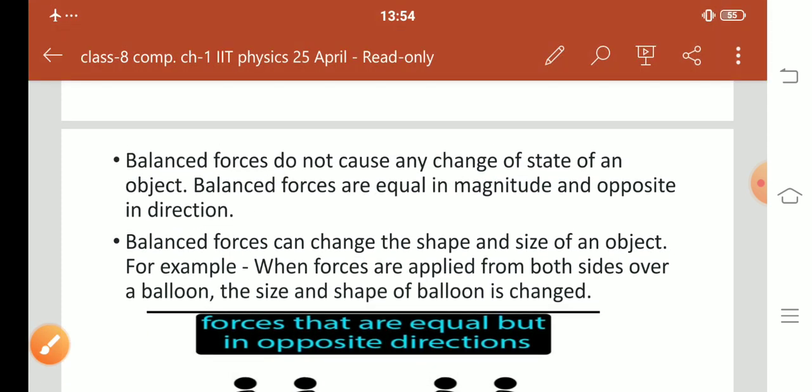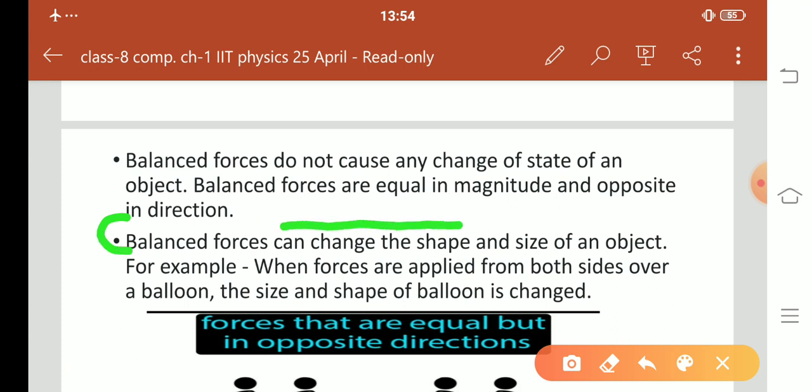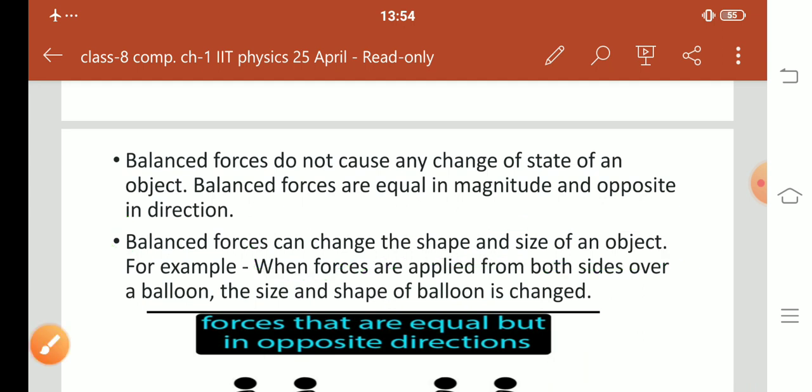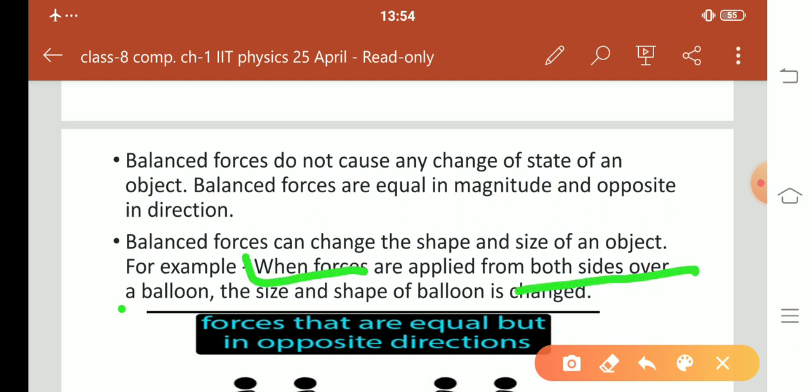Next point: balanced forces do not cause a change in state, no change in the state of the object, but balanced forces can change the shape and size of the object. For example, if we push a balloon between our hands, when force is applied on both sides of the balloon, the size and shape of the balloon changes.